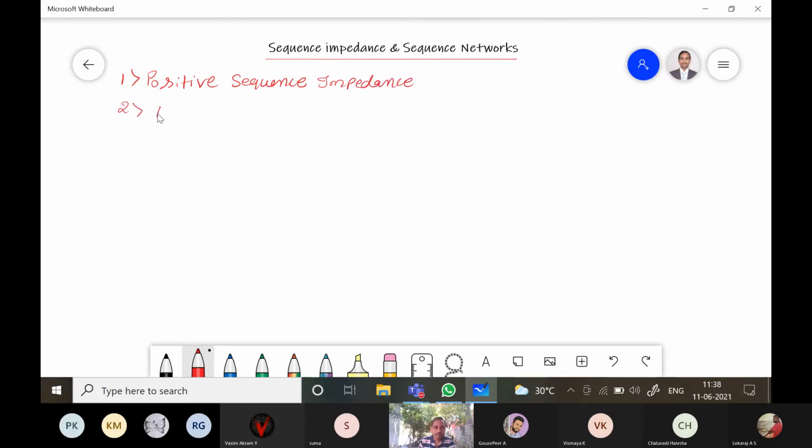The second one is negative sequence impedance, like the current and voltages, positive sequence current, negative sequence current. Similarly, the impedance is also there, negative sequence impedance. And the third one is zero sequence impedance.